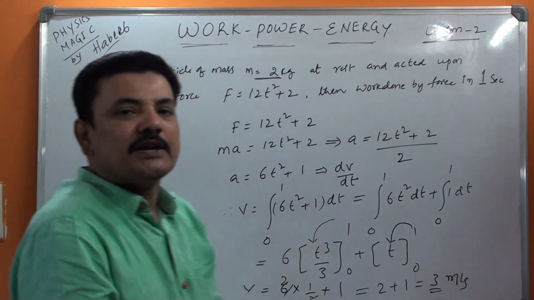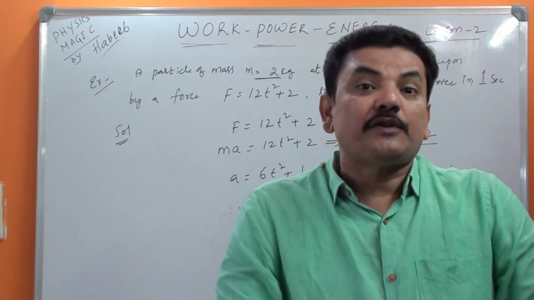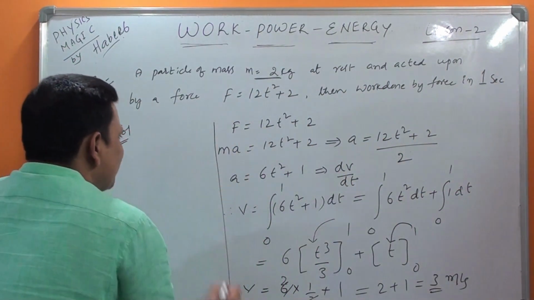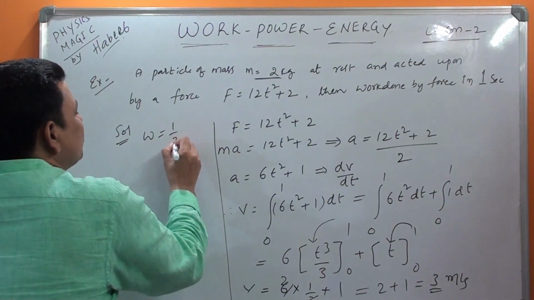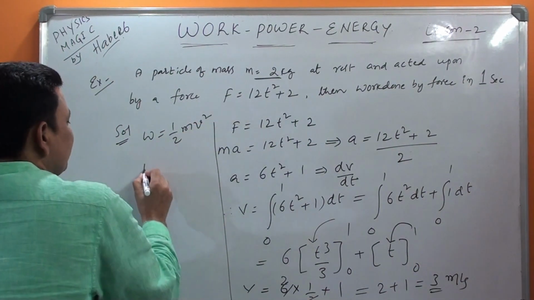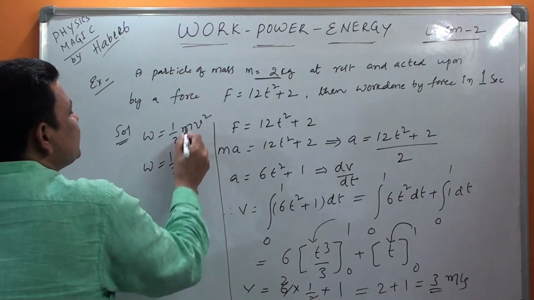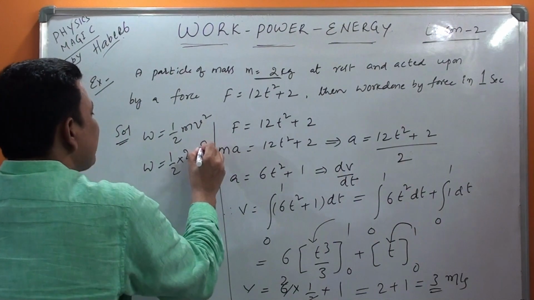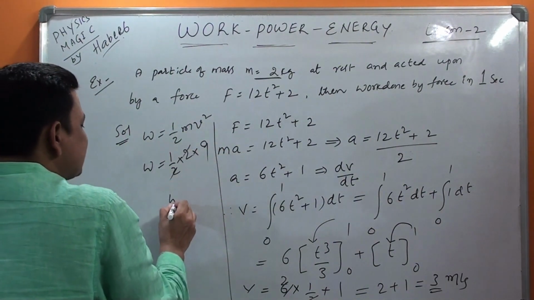But our job is not only finding the velocity; we have to find the work. And you know well the work done formula, already I told you. Work done is equal to half mv². Therefore, work done is equal to half into m into v². 3 squared means 9, and the 2 gets cancelled.